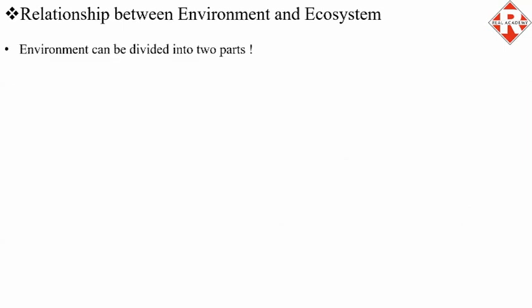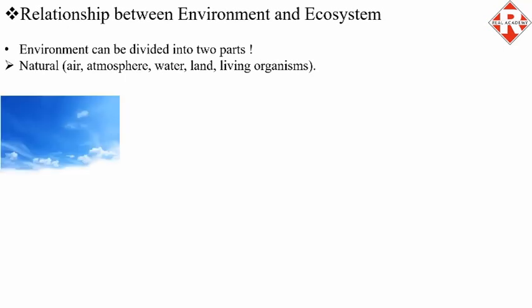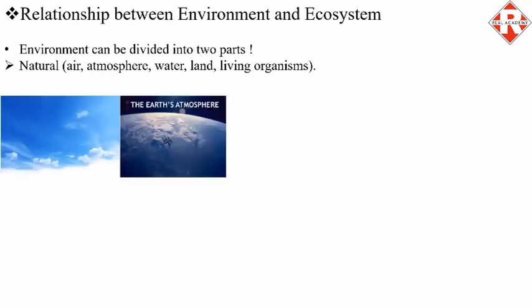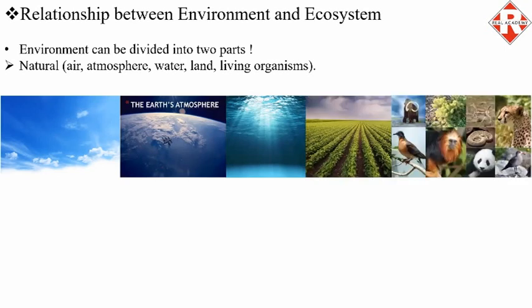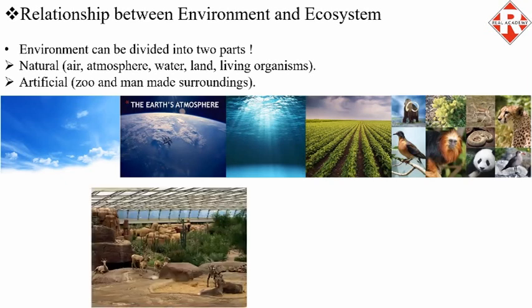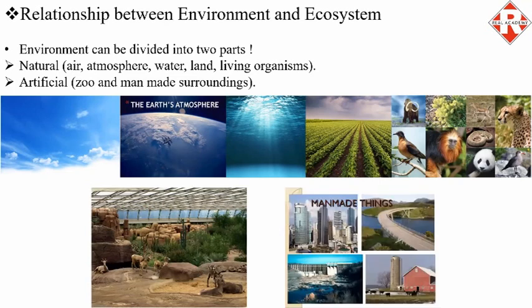Environment can be divided into two parts: natural, which contains air, atmosphere, water, land, and living organisms, and second part, that is artificial, contains zoo and man-made surroundings. In the zoo we can see rocks and plants which are artificially created by man.